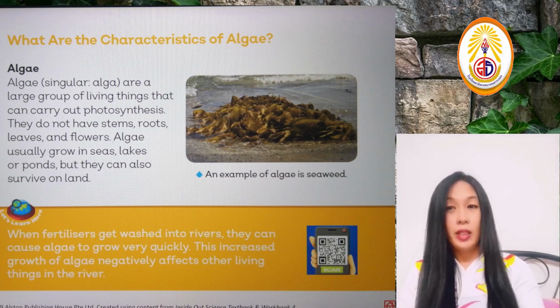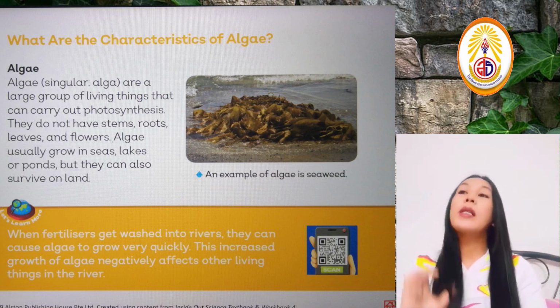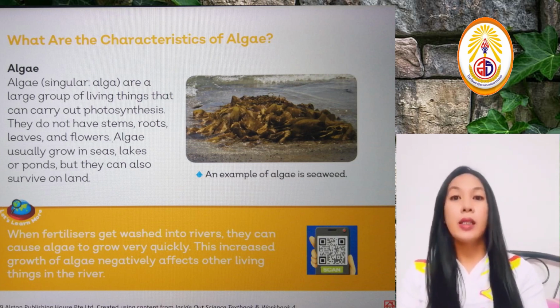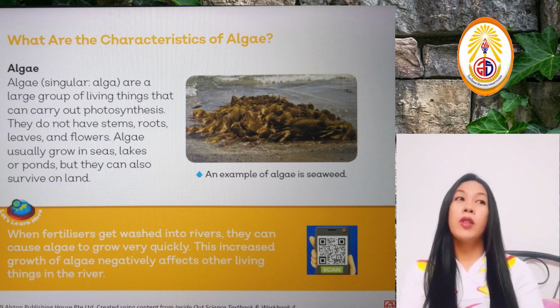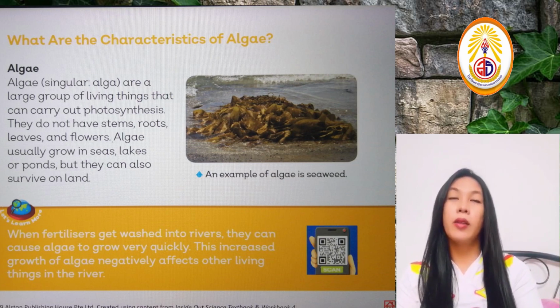Alright? Usually algae are green in color. Now, one example of algae is seaweed. Okay, so I think most of us have eaten seaweeds, and the nori that we have in our sushi is seaweed.